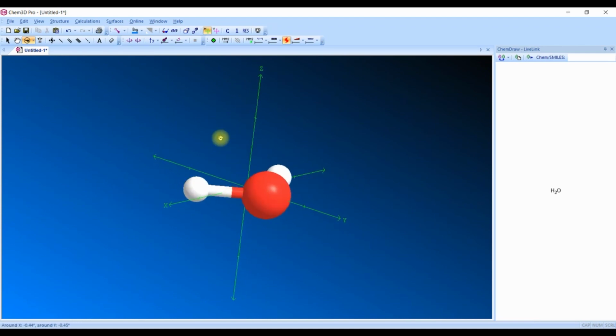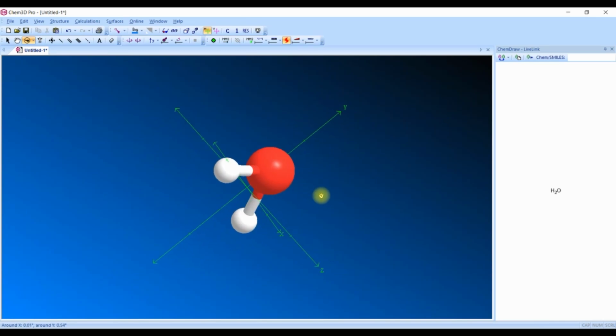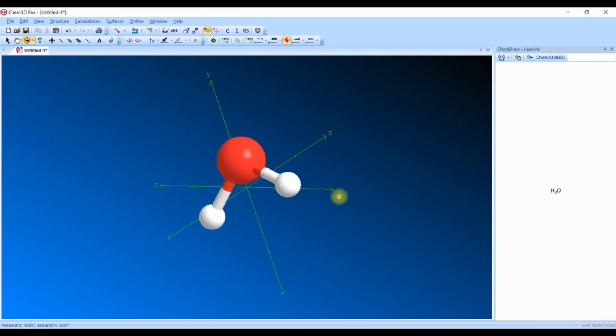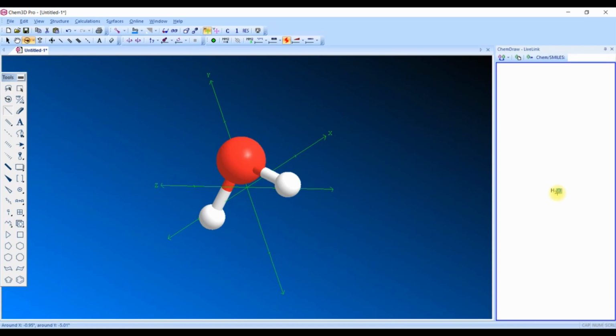The three-dimensional structure is explained here in this 3D chemistry software. So we can rotate it, and observe that water always looks like a bent shape.